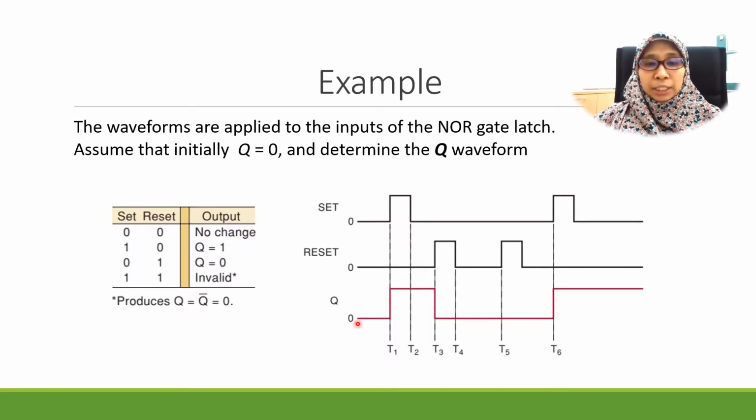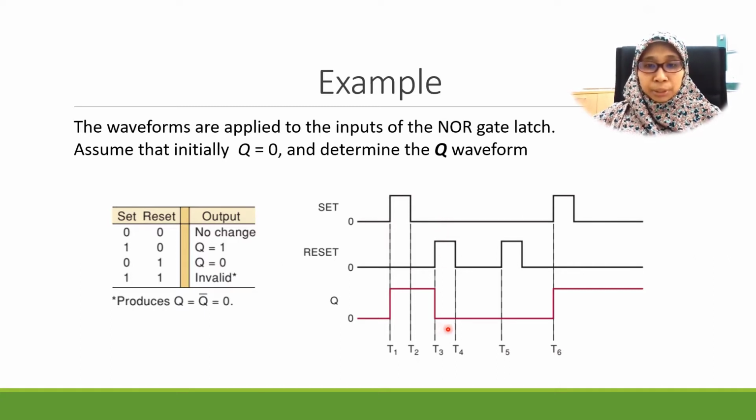Okay, so this is a 0, and then we look here, set is 1, reset 0, Q will be 1. Next here 0 0, no change, so it's maintained as high. And here we have 0 1, so our Q will be 0.